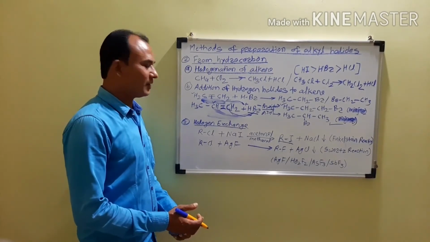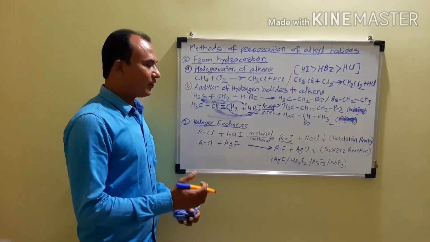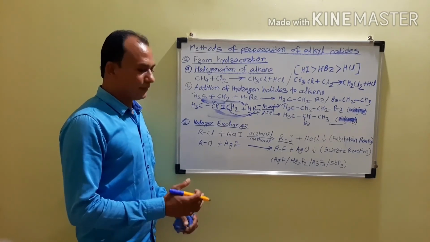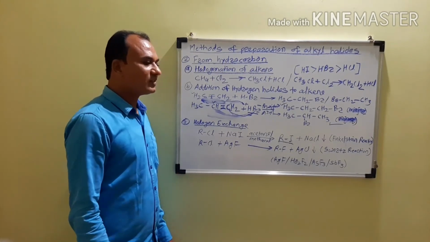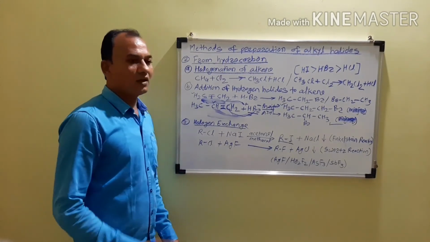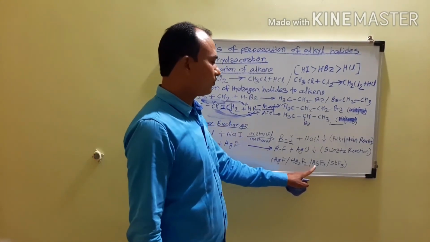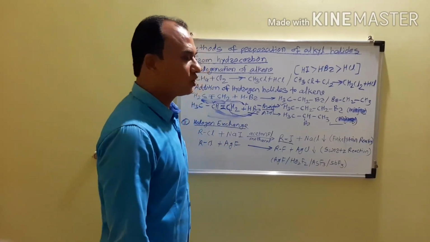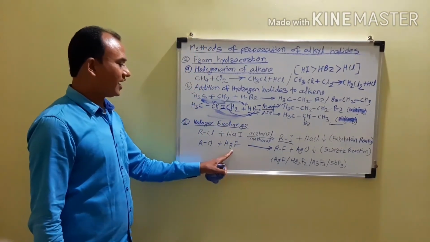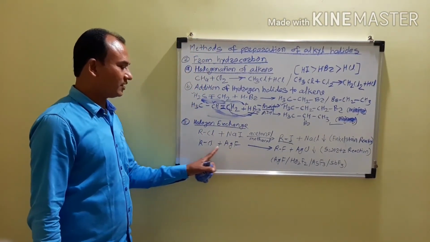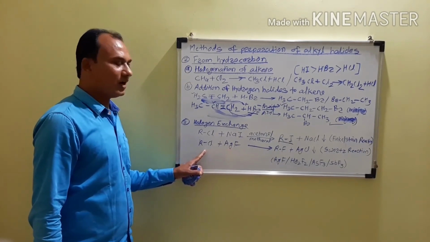Second, alkyl fluorides also can be obtained from alkyl chlorides and alkyl bromides by halogen exchange. For that, we can use different types of metal fluorides, such as AgF, Hg2F2, AsF3, SbF3. Out of those, we use AgF, where silver fluoride reacts with the alkyl chloride.